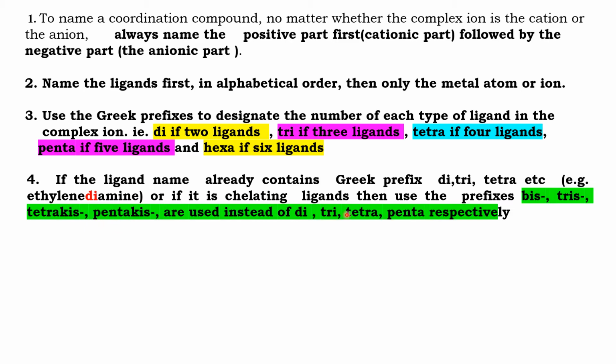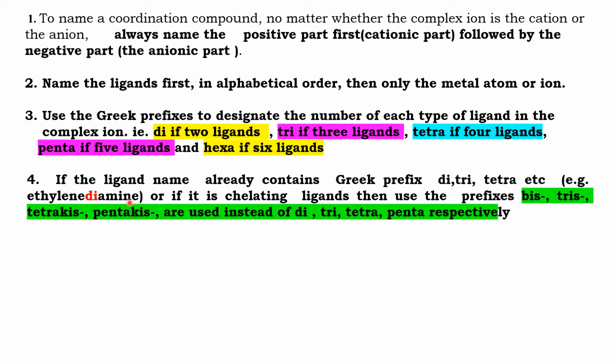So these terms bis, tris, tetrakis, pentakis, hexakis are used instead of di, tri, tetra, penta when the ligand has the term di in its name or the ligand is a chelating ligand.